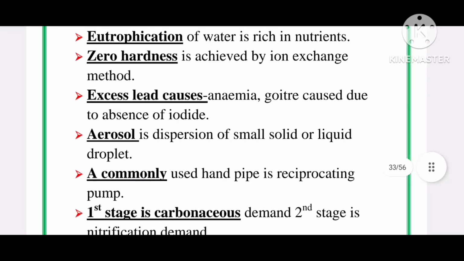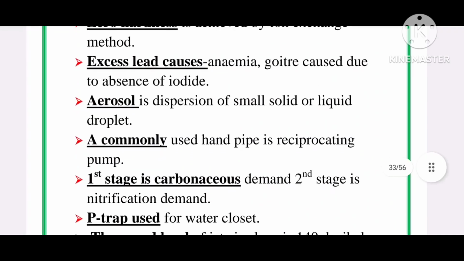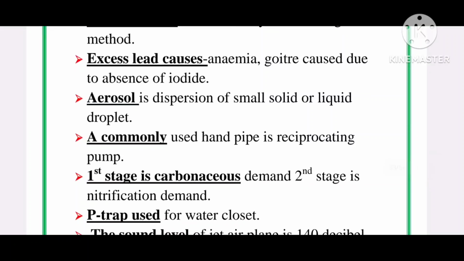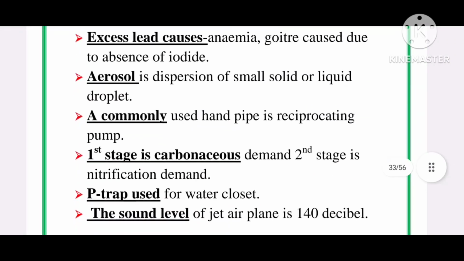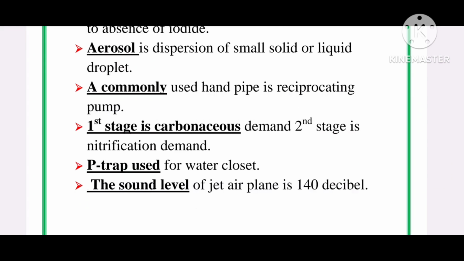Then first stage is carbonaceous demand. Second stage is nitrification demand. P-trap is used for water closet. And the sound level of jet airplane is 140 decibel.